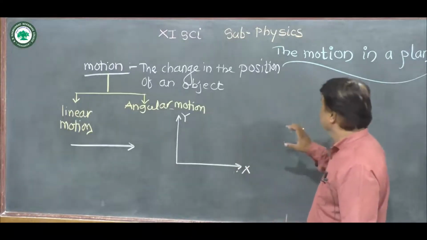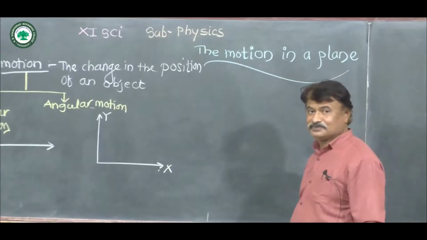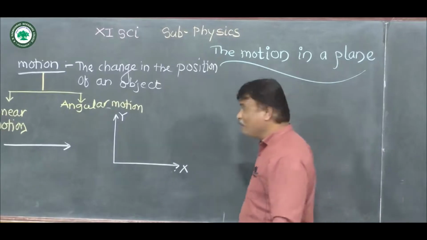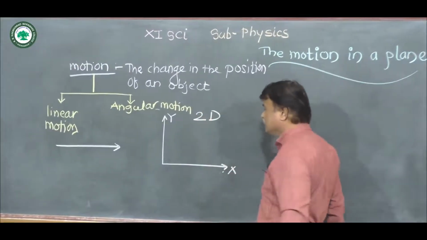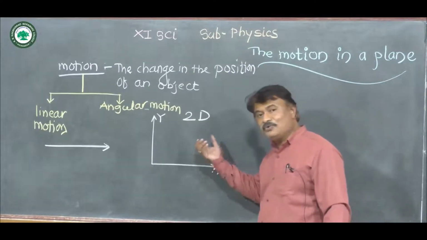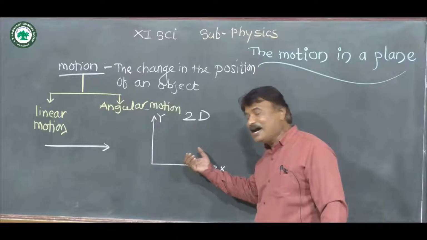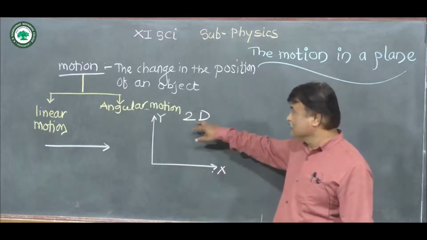Now in this case we have to concentrate on motion in a plane. This type of motion is two-dimensional, meaning the object moves along the x-axis as well as the y-axis simultaneously. Therefore it is two-dimensional.